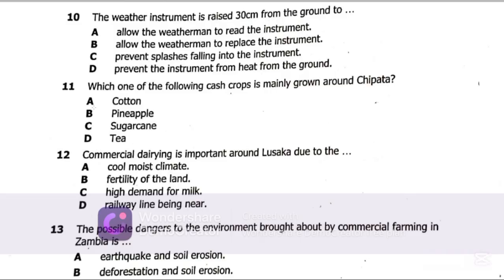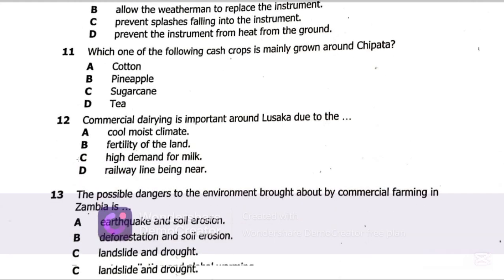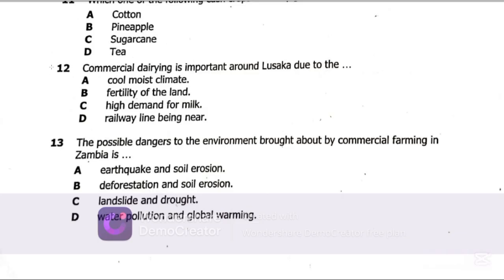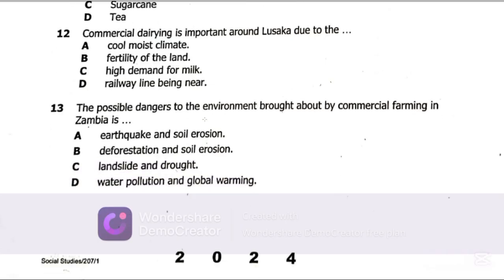Other than that, there is also tobacco being grown around that area. But the best possible answer on question 11 is A, cotton. Let's get to question 12. Now question 12 says, commercial dairying is important around Lusaka due to, so the best possible answer on question 12 is C, high demand for milk. So there is high demand for milk around Lusaka.